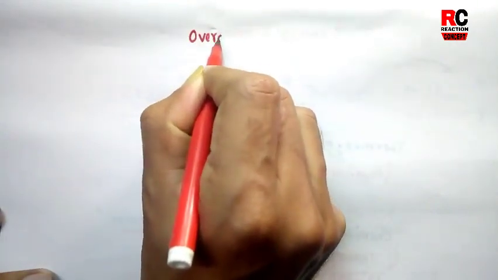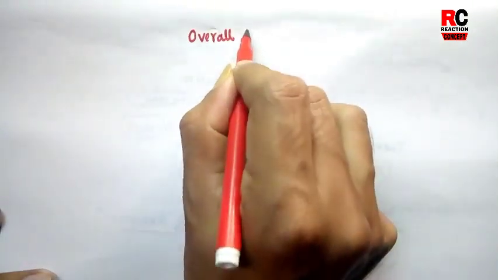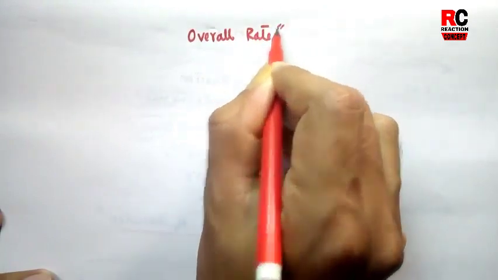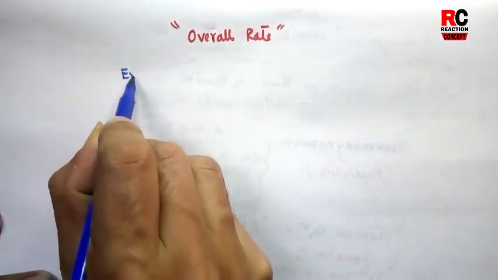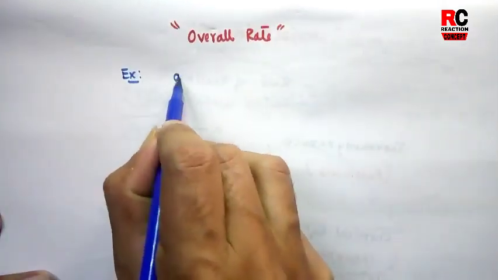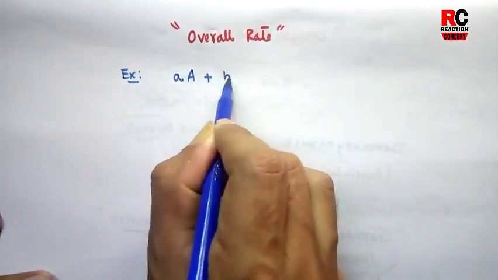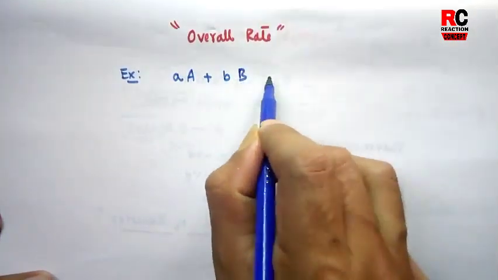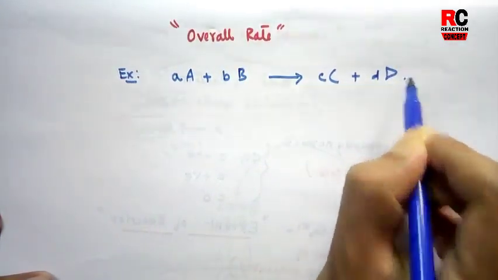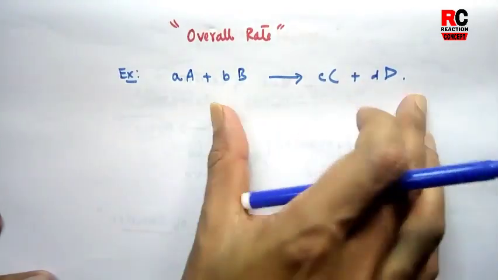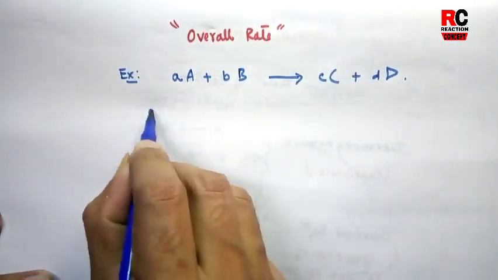So now we'll see the overall rate of a reaction. What would be the overall rate expression for a reaction? For this, let us consider an example of reactions. Suppose you are having a reaction aA + bB gives you cC and dD.